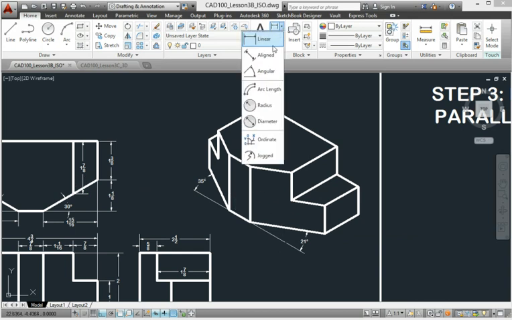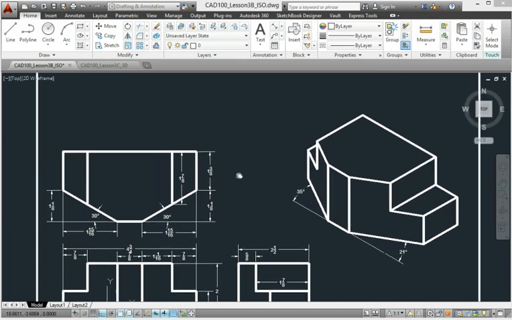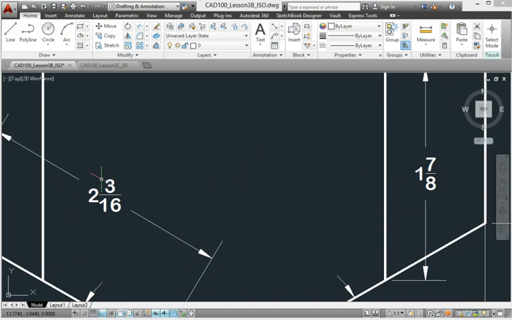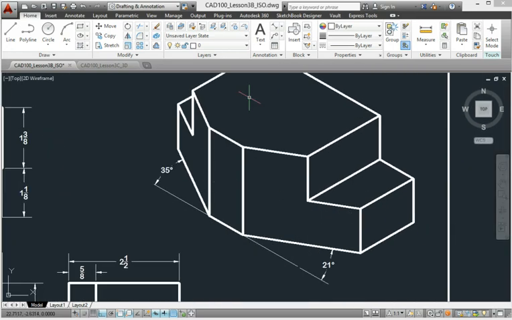Demonstrate that again with another set of dimensions. This, which is 2 3/16, will not be 2 3/16 when it's dimensioned here. Here's one side and the other side, which are not 2 3/16 on an isometric.